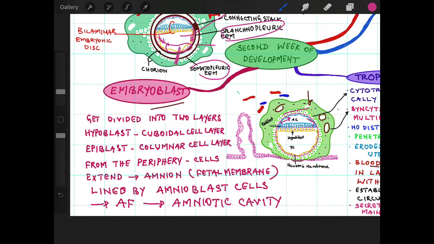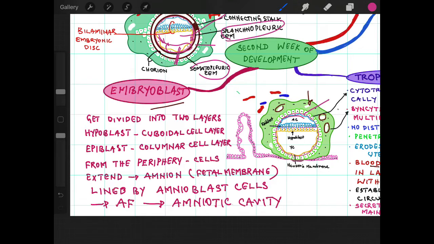along the inner aspect of the cytotrophoblast. The epiblast cells form amnion. Amnion will be lined by amnioblast cells. The amnioblast cells are here. Later they will become amniocytes. These cells secrete amniotic fluid.